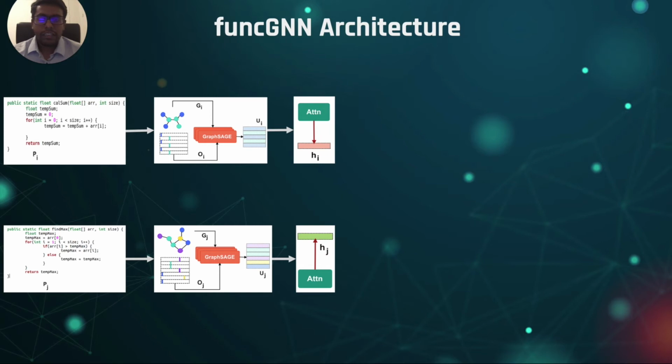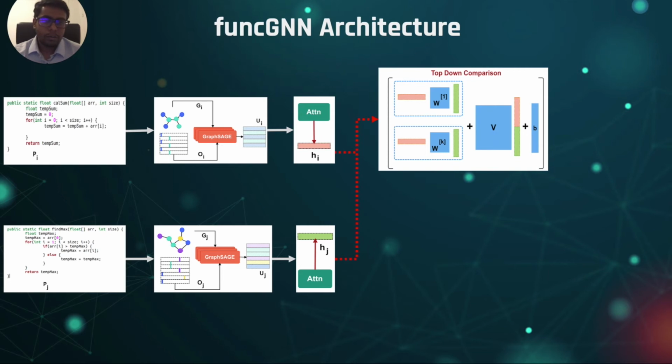To calculate the graph embedding, we use an attention mechanism. The attention mechanism uses a weighted scheme to give more importance to structurally important nodes or statements in the program. We pass the overall graph embeddings to two similarity approaches to find the overall graph similarity. The first approach is the top-down approach. In the top-down approach, we calculate the similarity between the two graph embeddings using a neural tensor network.